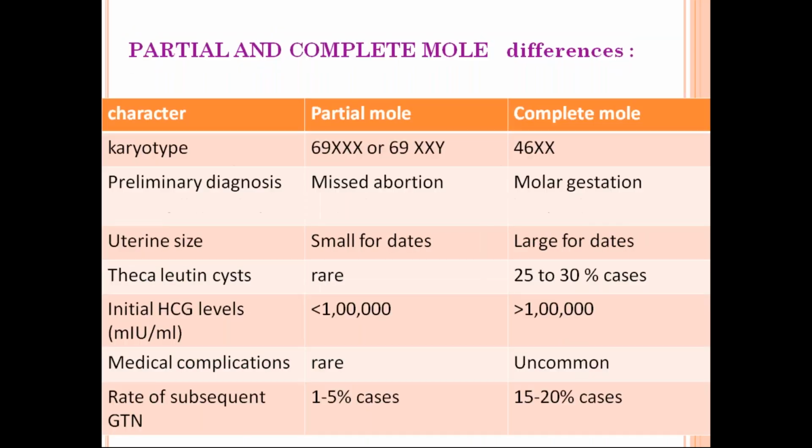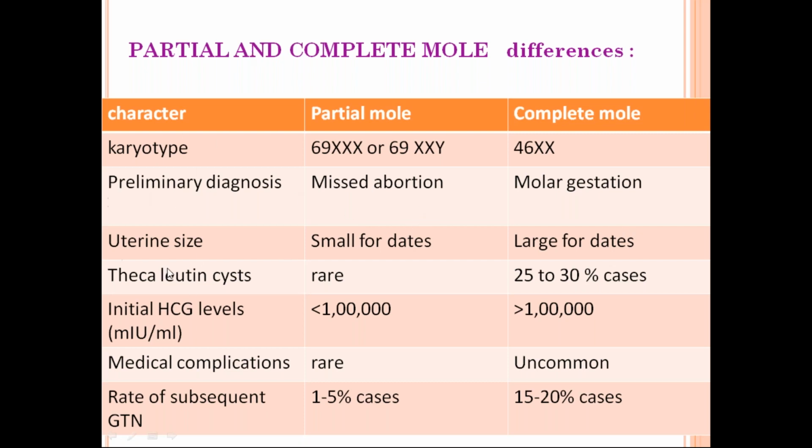So first we'll discuss the differences between partial and complete mole. I told you the karyotype. It is triploid in case of partial mole, and 46XX in case of complete mole. Usually you will diagnose partial mole as missed abortion. So they come with the symptoms of a missed abortion.